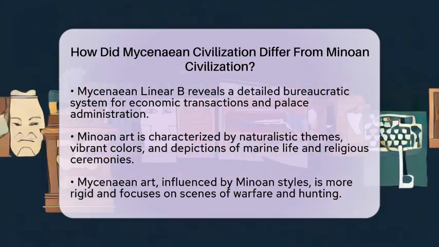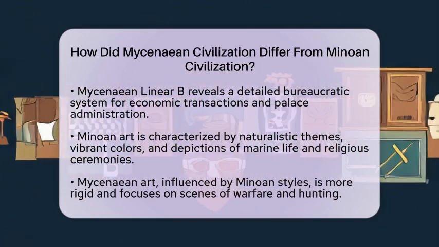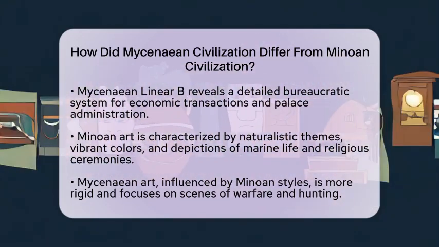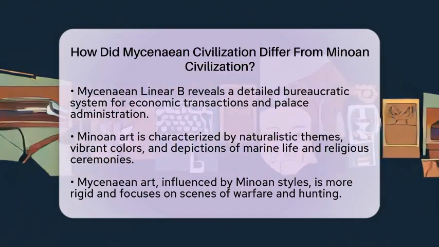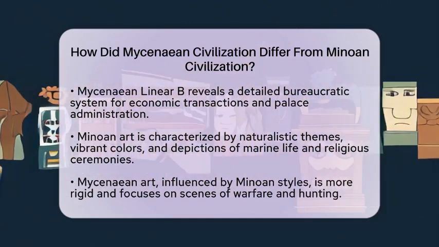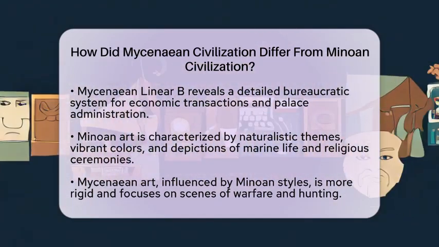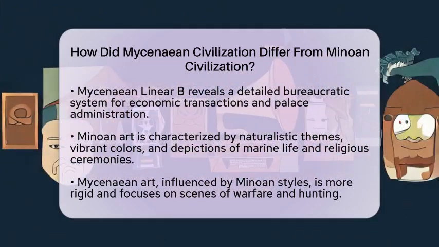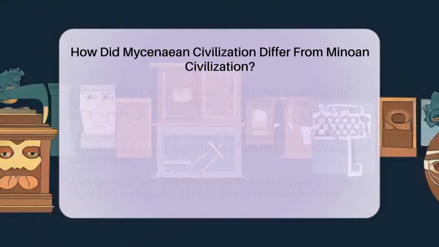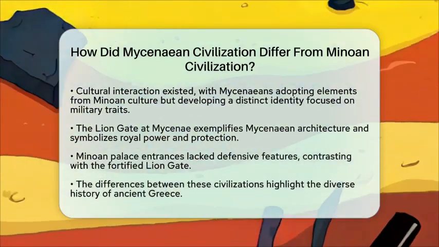Cultural interaction between the two civilizations was evident. The Mycenaeans adopted various elements from Minoan culture, including architectural styles and religious symbols. However, they developed their own identity, marked by a stronger focus on military and mainland Greek traits.